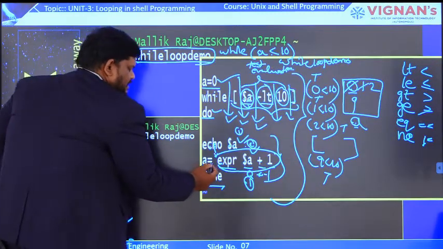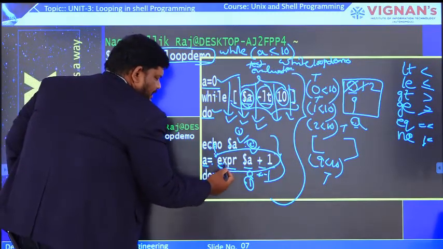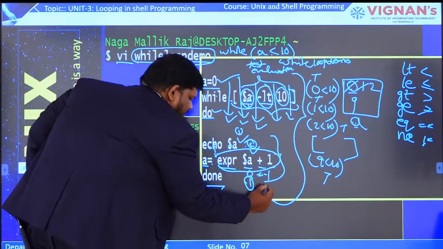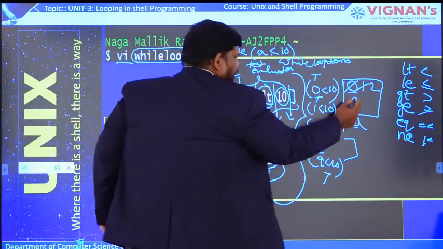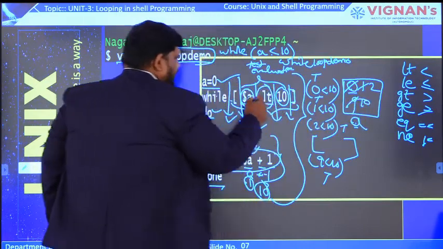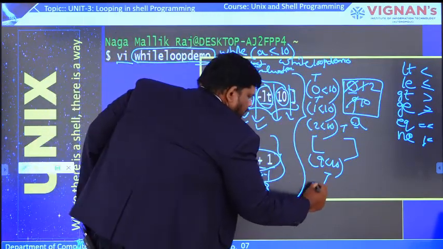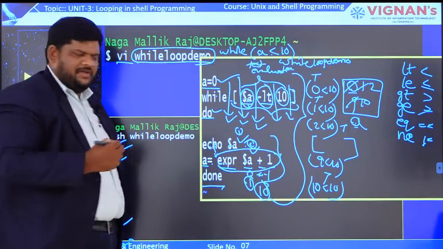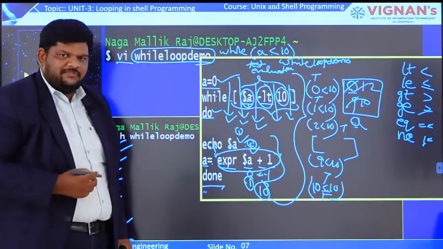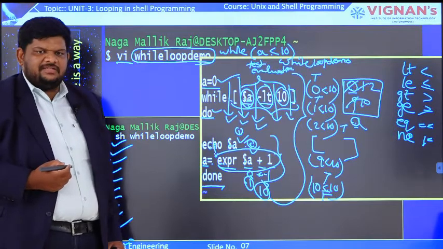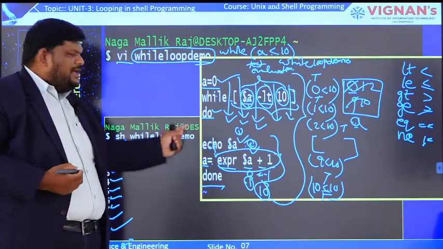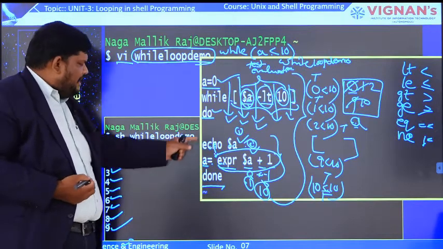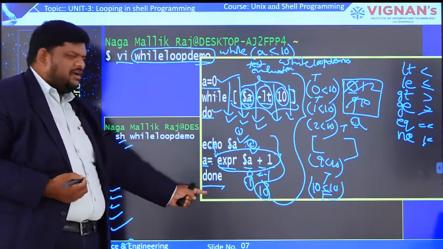Now in the increment operation, what happened? EXPR $A plus 1, so 9 plus 1, and the answer is 10. Now the value of A is replaced with 10. Again the test evaluation: 10 less than 10. So the test evaluation result is false. This false indicates it will terminate the while loop, or it will come out of the while loop, and it will execute the statement which is present after the while loop.